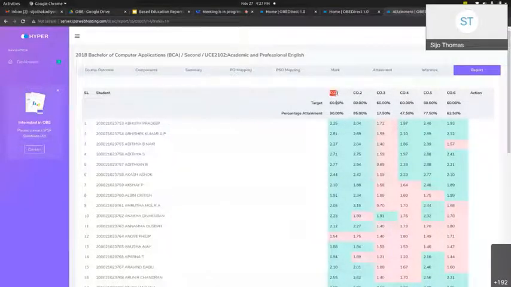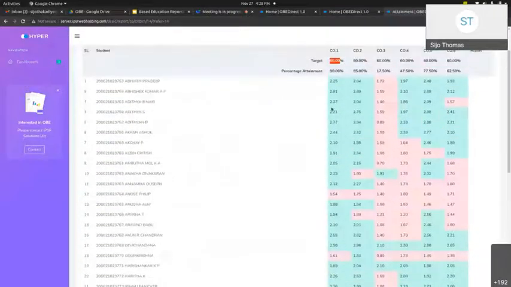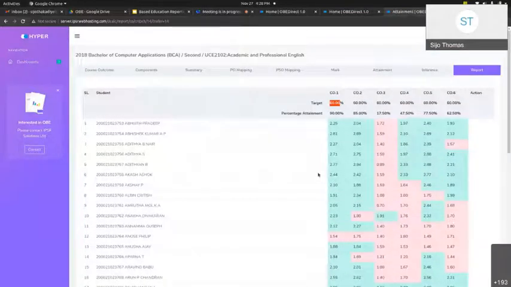For example, for CO1, we have set the target at 60, and the percentage of attainment is 90. That means 90% of students have achieved the target of 60. And this is the report, and the core concept of OBE actually starts from this particular moment.